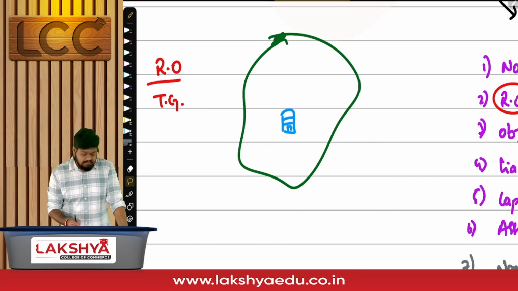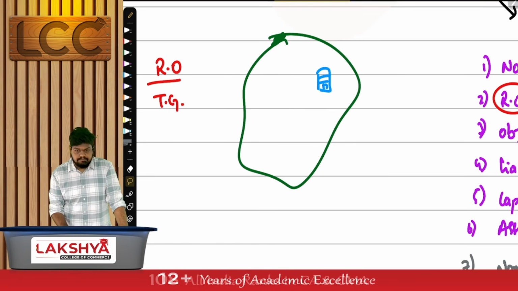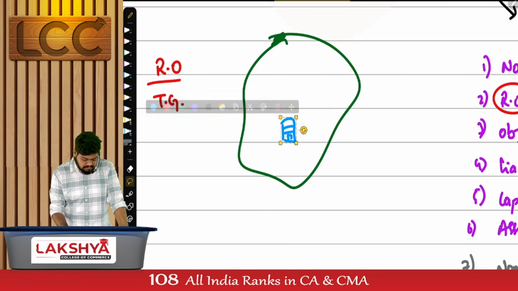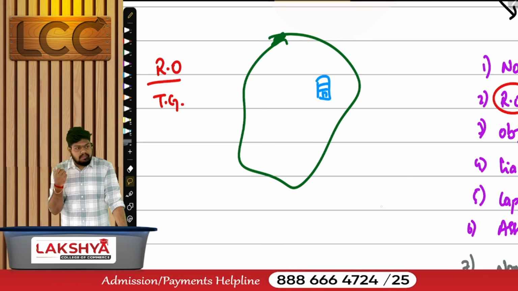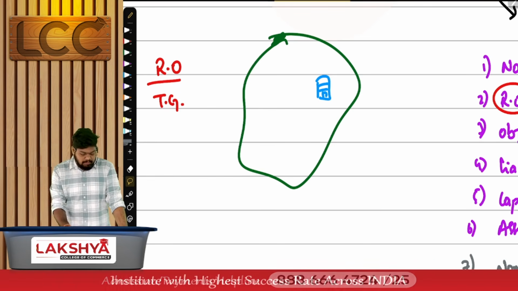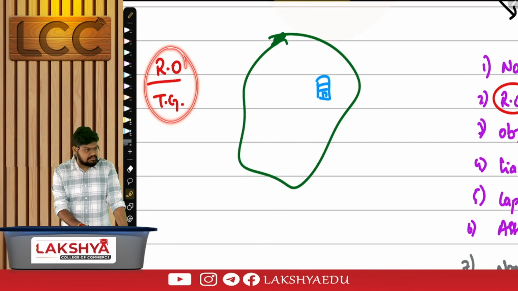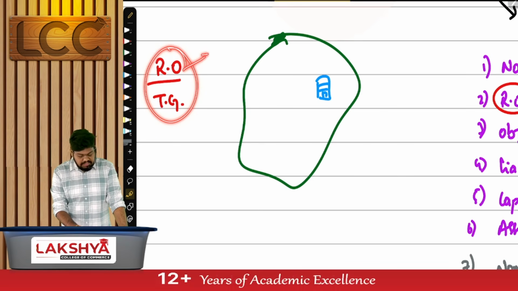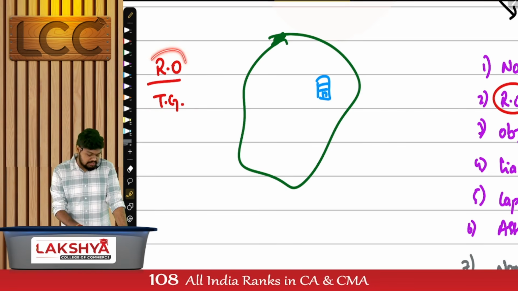Once I've established it, can I shift my registered office from one place to another place? If I'm shifting my registered office from Hyderabad to Warangal, assuming, am I required to make any changes in this document? Is it still the same state? Will it require any alterations in the registered office clause?